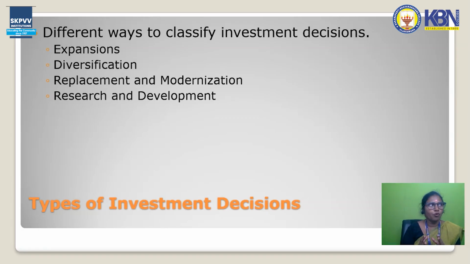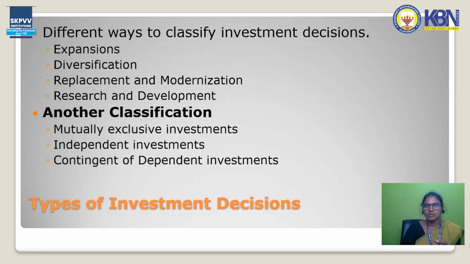And the last and foremost important one is research and development. Every organization has a research and development wing. Capital budgeting decisions or investment decisions play a vital role in research and development, because if the organization wants to diversify their funds in the near future, or establish a new firm or a new product line, they have to conduct research. That's why they have to spend a lot of financial resources for this purpose. So these are the major types of investment decisions.